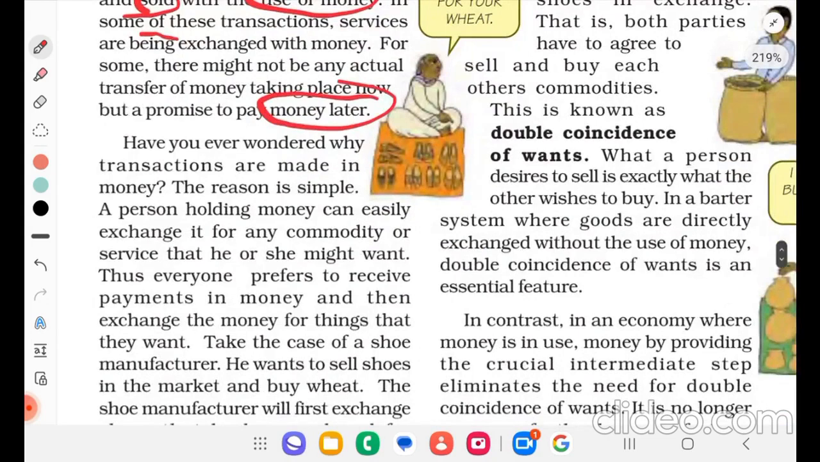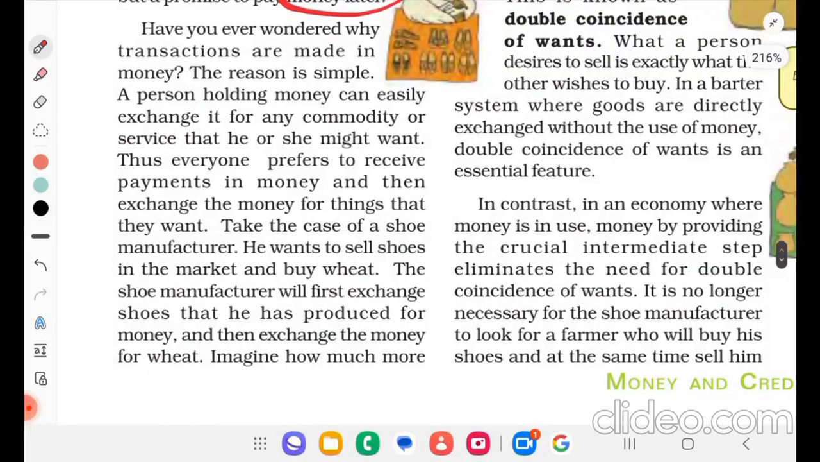Have you ever wondered why transactions are made in money? The reason is simple. A person holding money can easily exchange it for any commodity or service that he or she might want. Thus, everyone prefers to receive payments in money and then exchange the money for things that they want. Take the case of a shoe manufacturer. He wants to sell shoes in the market and buy wheat. The shoe manufacturer will first exchange shoes that he has produced for money and then exchange the money for wheat.